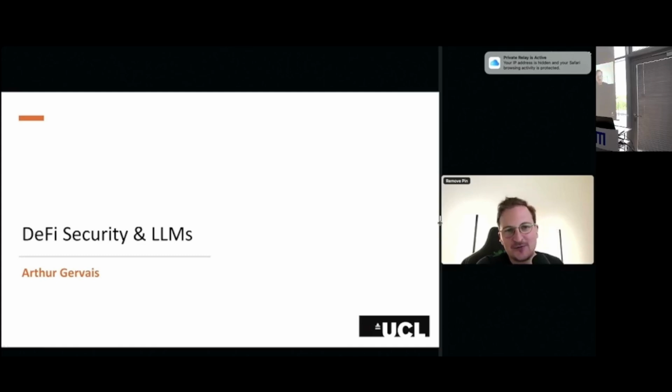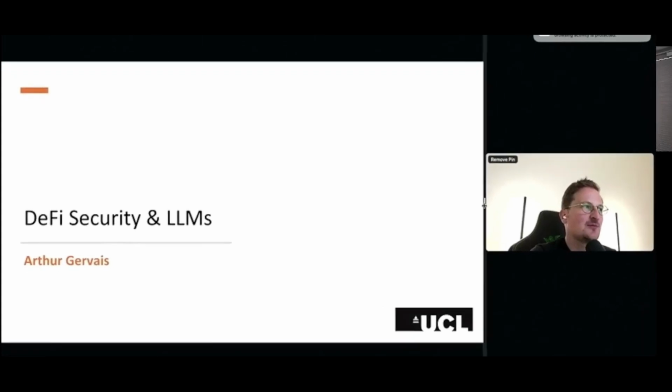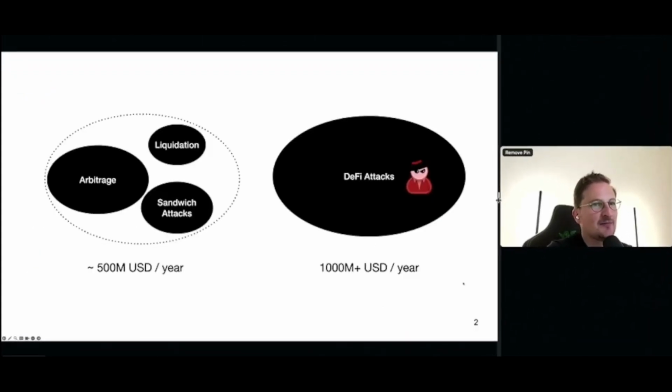Discuss how to combine or how to apply LLMs, if possible, to DeFi security. And before we do so, I'm quite grateful for the previous speaker, because he shared that there's roughly $1 billion US dollars lost per year in DeFi attacks, or so-called hacks. There's also roughly $500 million US dollars per year that's extracted from arbitrage, liquidations, and sandwiches.